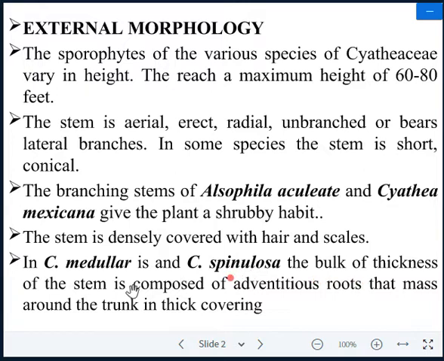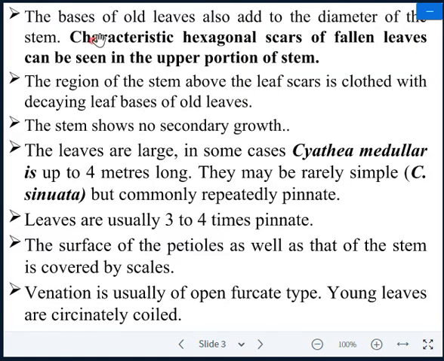The bulk of the thickness of the stem is composed of adventitious roots that mass around the trunk. The bases of the old leaves also add to the diameter of the stem. Old leaves increase the thickness of the stem.